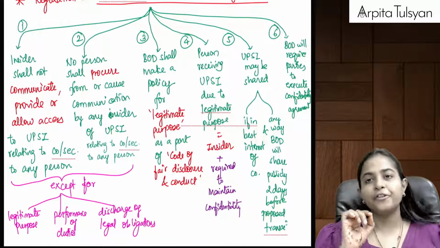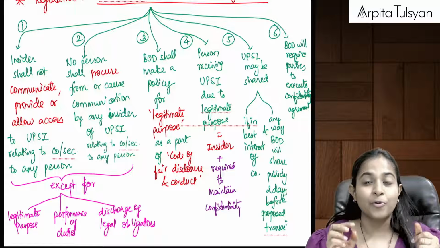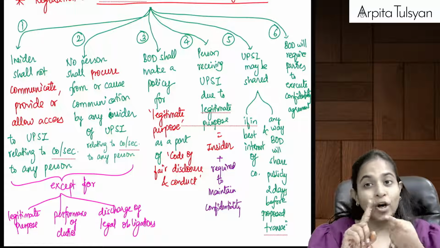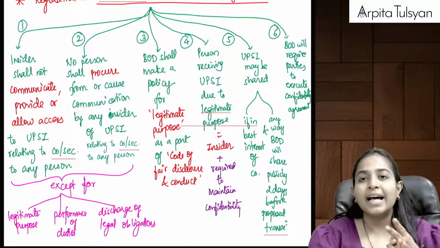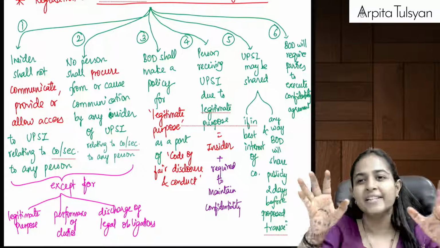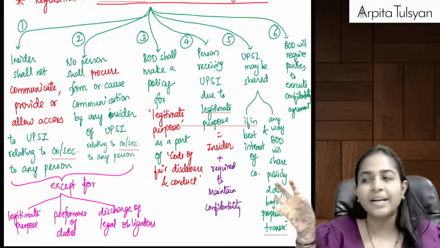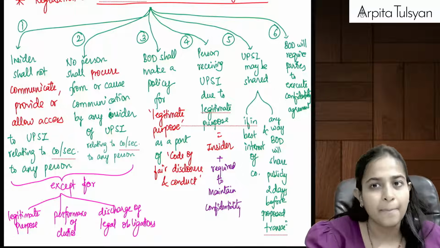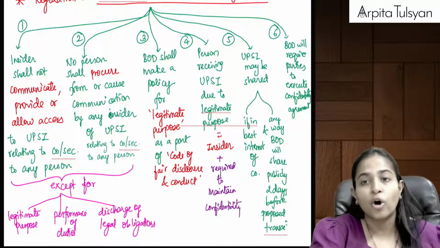Now see, first thing that they are telling is an insider, that connected person or who is having UPSI, should not communicate, should not provide, or should not allow access. He should not share this basically with any UPSI relating to the company or the securities of the company with any person. Prohibited. सीधा ना बोल दिया. नहीं चलेगा. You cannot communicate.